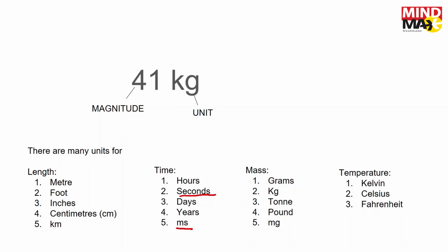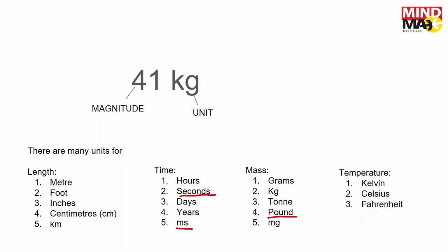So how many grams make up a kg, or how many milligrams make up a gram? These are things which we'll learn as well. So ton is a larger unit of mass. 1000 kg makes up a ton. And pound is a very archaic unit. Nowadays, no one uses pound, to be honest, but we'll discuss it later as well.